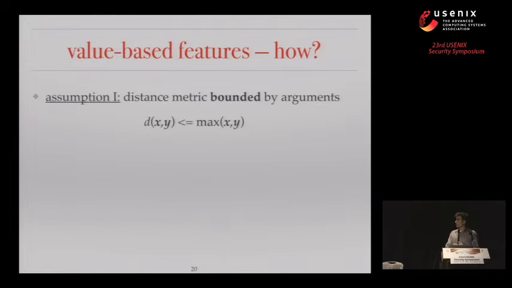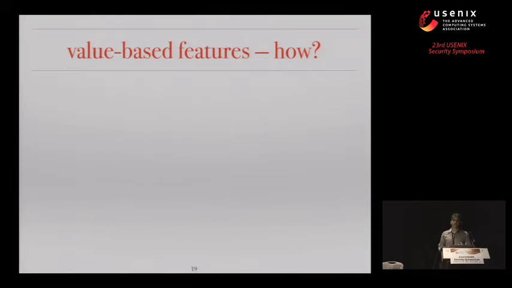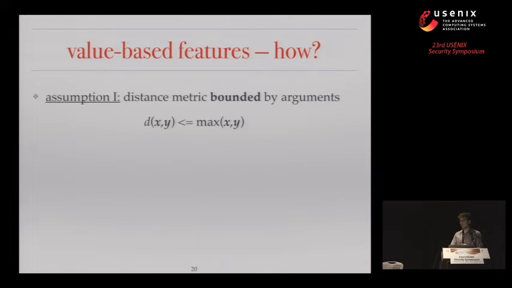Moving on to how we want to compute these distance metrics between values read at privacy sources and values reaching sink points, we also want to do that in a way that bounds the cost of the analysis and makes the results we obtain persistent across computing a classifier and using a classifier in practice. What this means is we want to bound the judgments we do in more than one dimension.